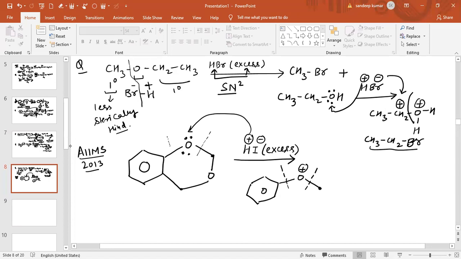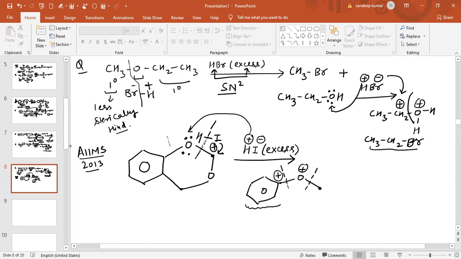Because if the bond breaks from this side, the positive charge will be on this carbon, which is a phenyl carbocation, a very less stable carbocation. Therefore, the bond will break from this side. So the positive charge will be on this carbon, so I will attack on this carbon. So we can say easily H and I: I will attach to this carbon, H will attach to this carbon.